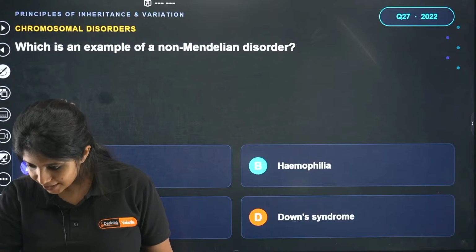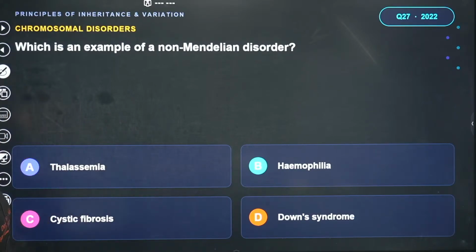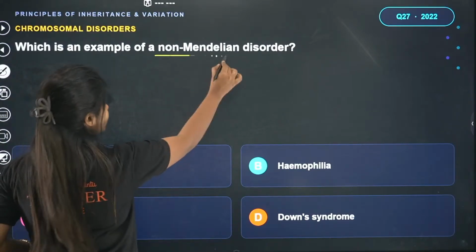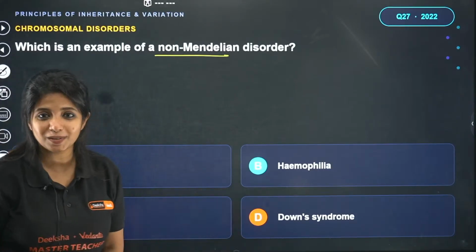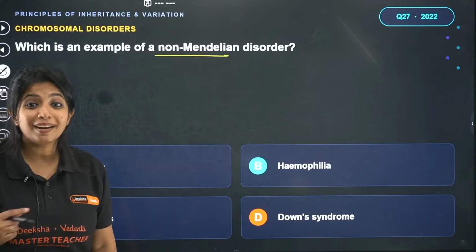Okay, Sachin says the answer for this question is going to be D. What is D? What is an example of a non-Mendelian disorder is the question. Thalassemia, hemophilia, cystic fibrosis and Down syndrome are given. Okay, non-Mendelian.